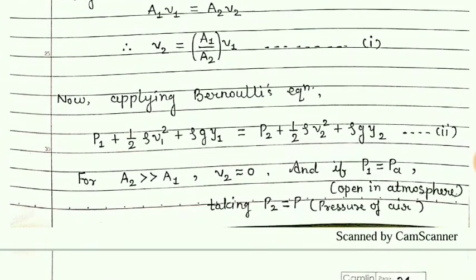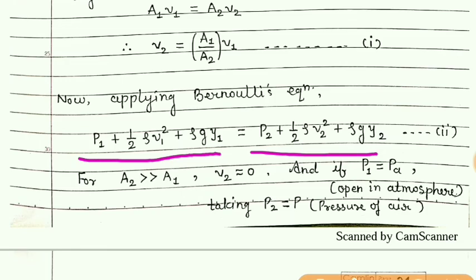Now again, at these two points, applying Bernoulli's equation. We know that in Bernoulli's equation, one term is related to pressure, the second term is related to velocity, and the third term is related to height or the elevation. So writing this Bernoulli's equation at point 1 and at point 2.